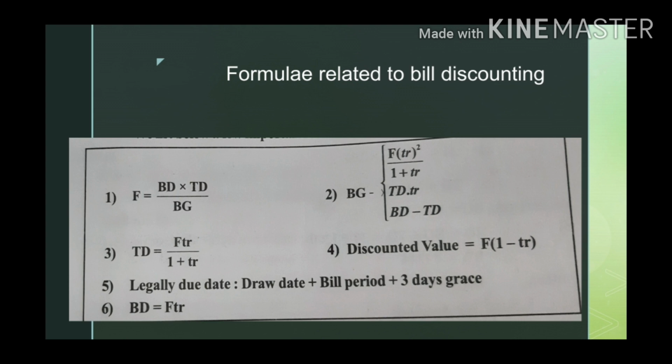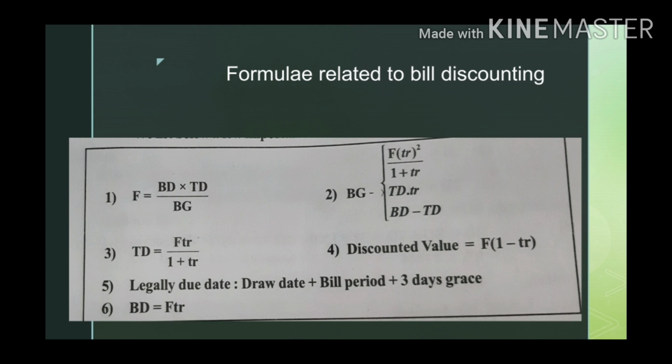Second, banker's gain is equal to F into TR square divided by 1 plus TR. That is one formula we will be using. Or true discount into time into R, you will get the banker's gain. Or the other formula is banker's discount minus true discount.